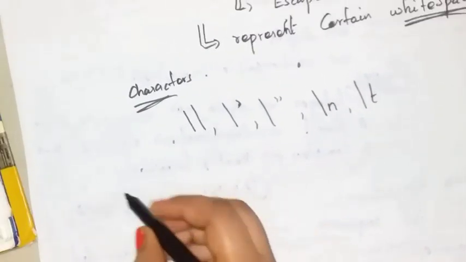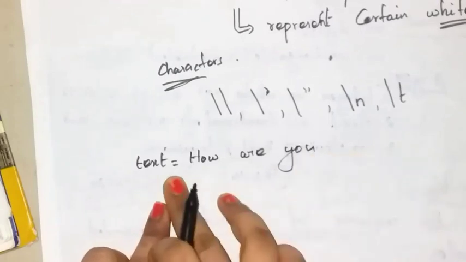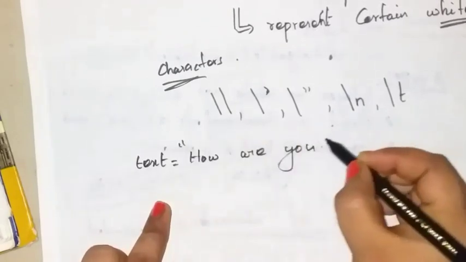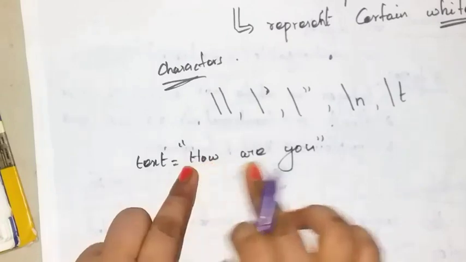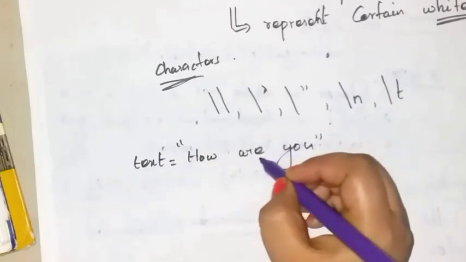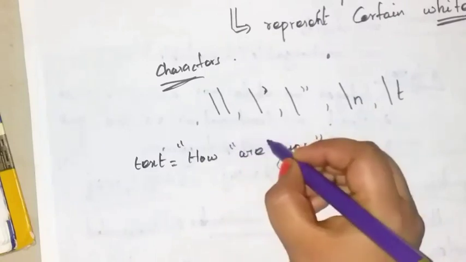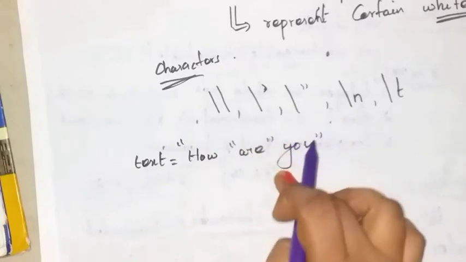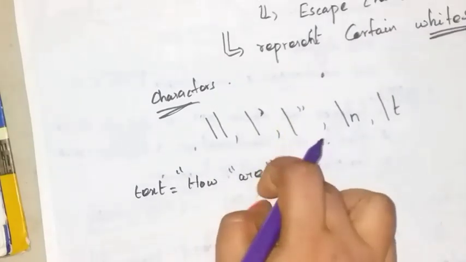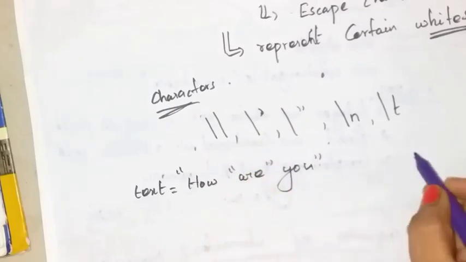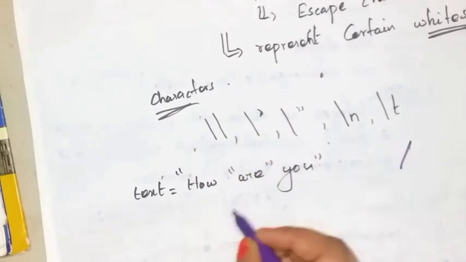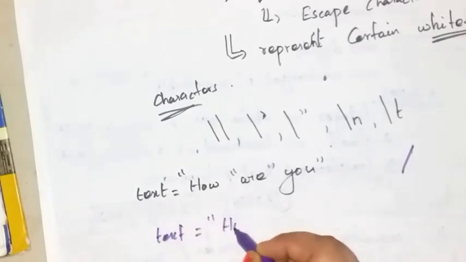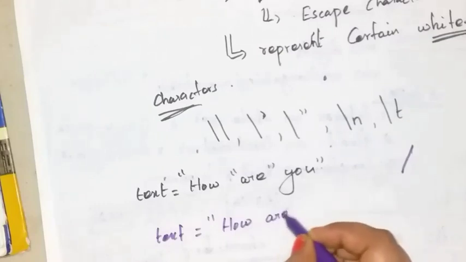Let us see one example of why we are using escape sequences. text equal to "how are you". This is a string, given within double quotes. If you want to use double quotes within this string that is surrounded by double quotes, you will get an error message. To avoid this problem, you have to use the escape character. See here, text equal to "how \"are you\"?"